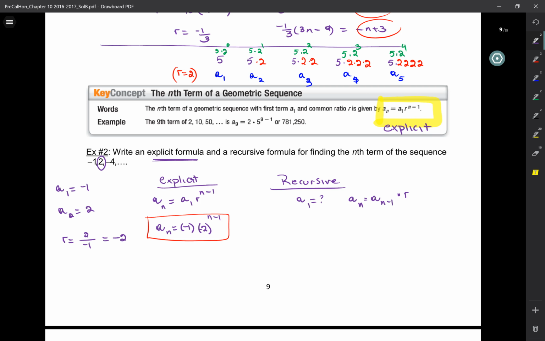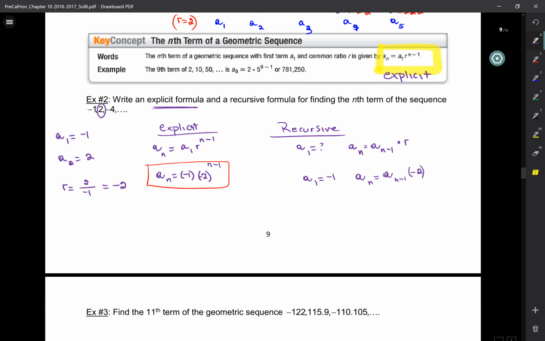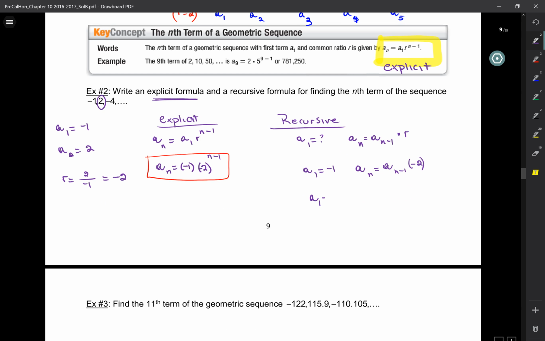The 100th one is the 99th times 2. So specifically, A1 is -1, A_n is A_(n-1) times -2, because that's what R is here. And then we just write it more elegantly. So A_n is -2 A_(n-1). Okay?